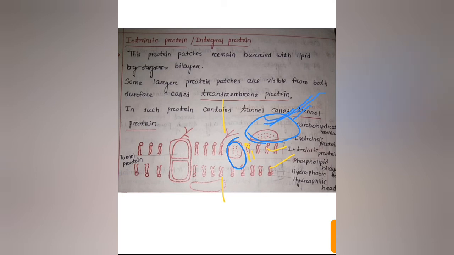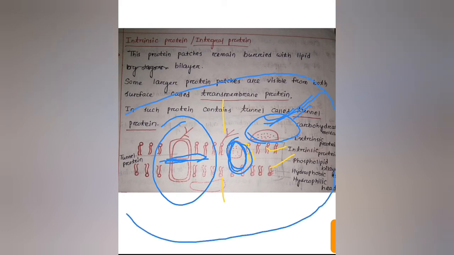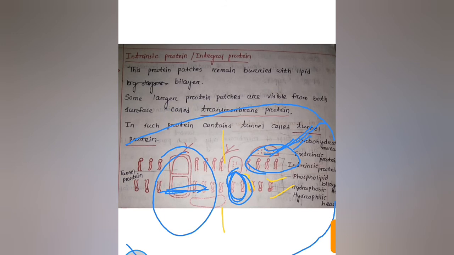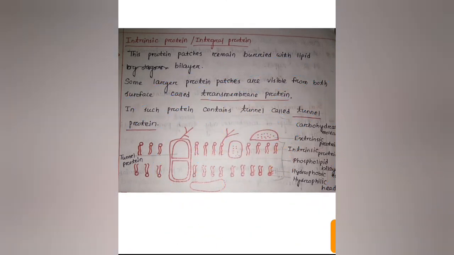And intrinsic proteins are buried within the lipid bilayer, and there are some larger protein patches present on both surfaces, that is transmembrane protein, and this protein contains a tunnel which is called tunnel protein. So this is all about the fluid mosaic model, which is the most accepted model of the plasma membrane.